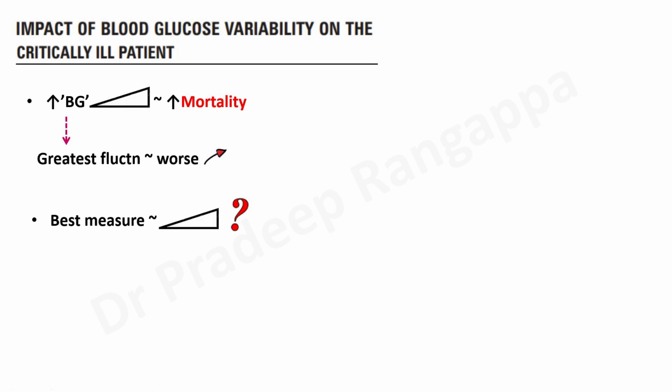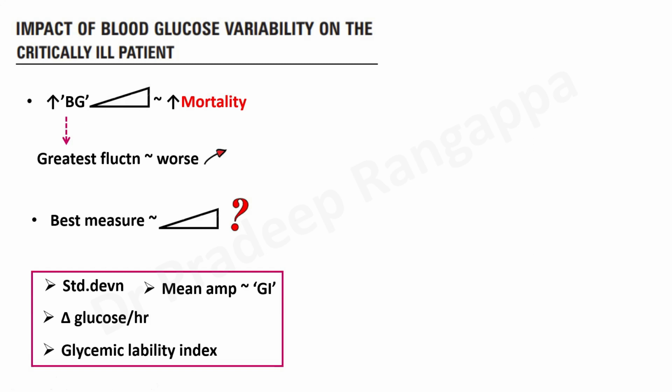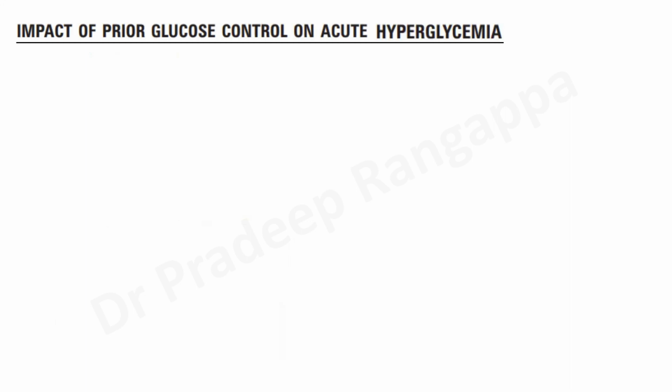But then the question is, what is the best measure that you can utilize to look at the variability? So there are 4 measures: standard deviation, and there is mean amplitude of glycemic excursion, or there is acute change in the glucose levels per hour, and there is glycemic lability index. So these are some of the indices people have used to look at the variability of the blood glucose. Of all these, standard deviation appears to be consistent as a good marker of variability. So basically variability is something which we should not allow. So huge variability is associated with worse outcomes.